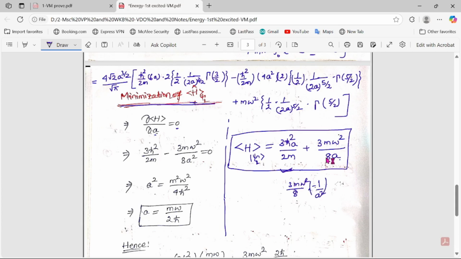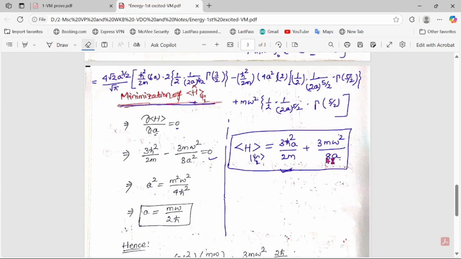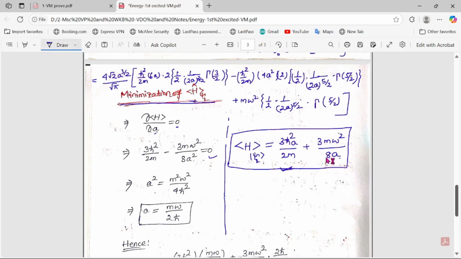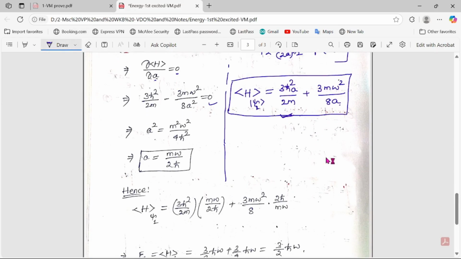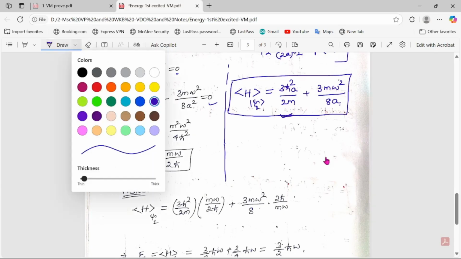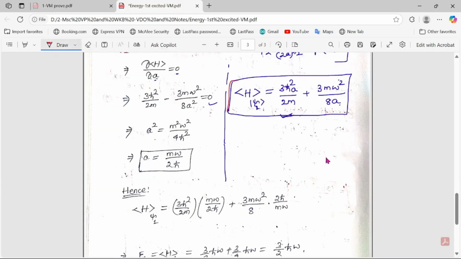So it will be minus 3m omega square by 8a square equal to 0. To simplify, you can find the value of a is m omega by 2h cut. You just put this in a red box. This is your final output of the Hamiltonian.